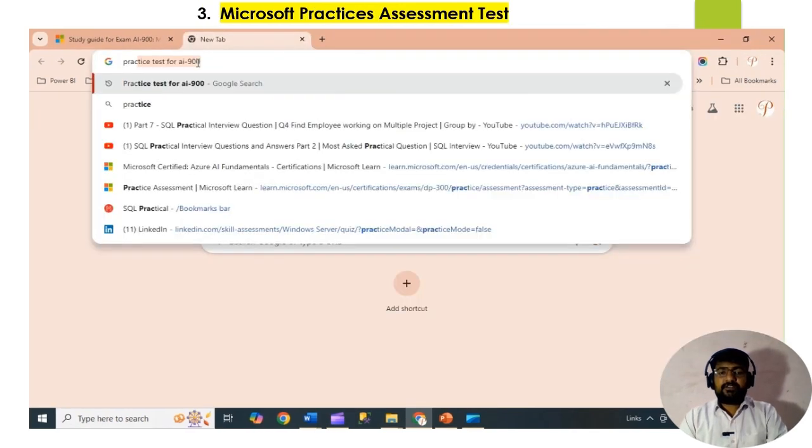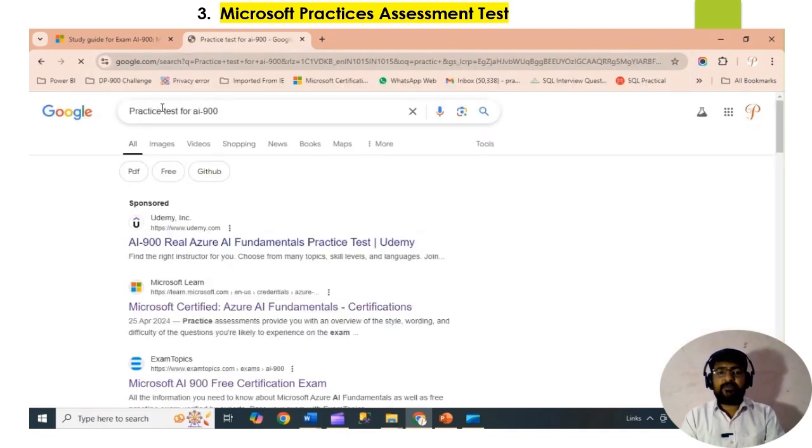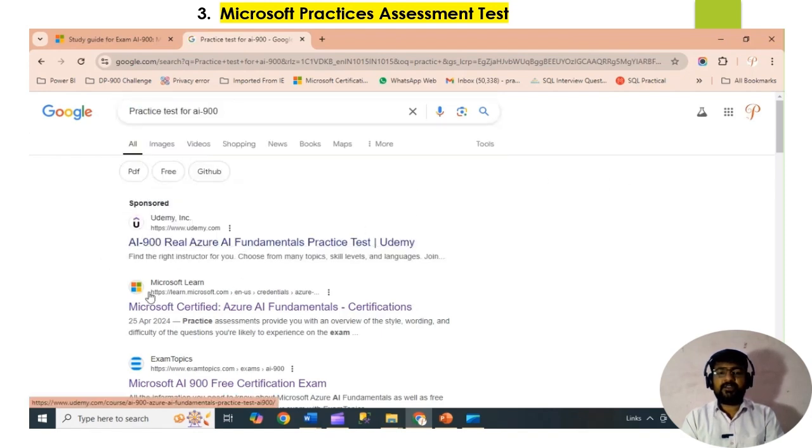The third resource is the Microsoft practice assessment test. It is also provided by Microsoft. The practice assessment is very useful when you learn things about AI, because then you can validate your skills.